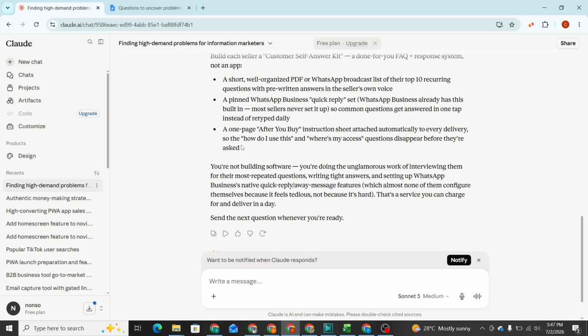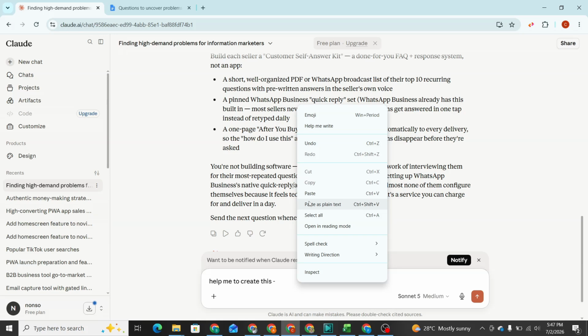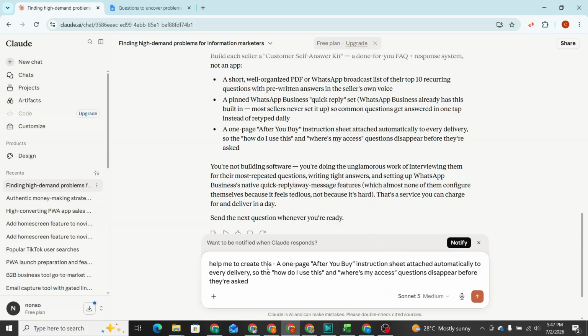Now to build something like this, if you're not experienced, what do you do? You could copy this, for instance, and then tell Claude, help me to create a sample of this.